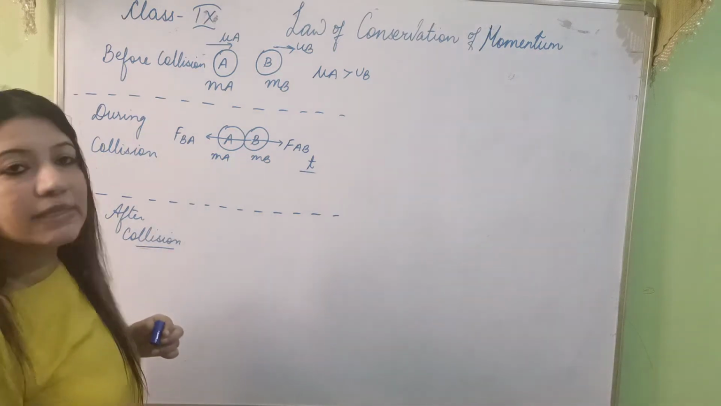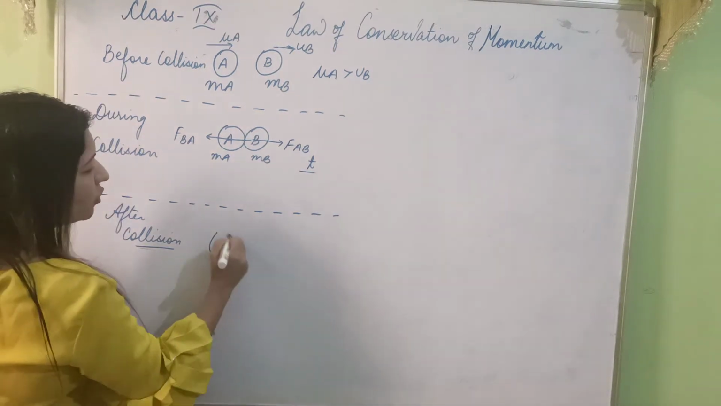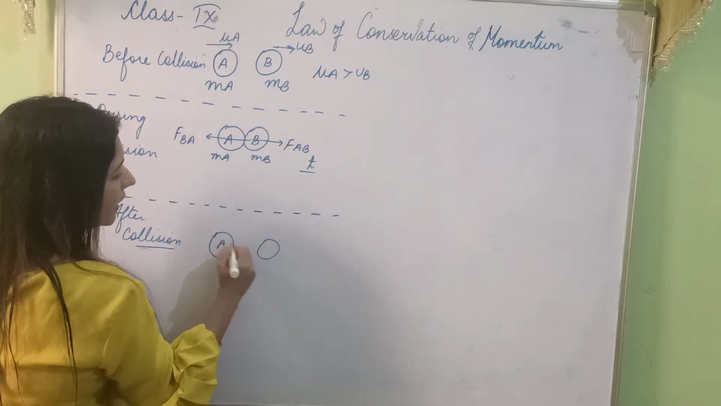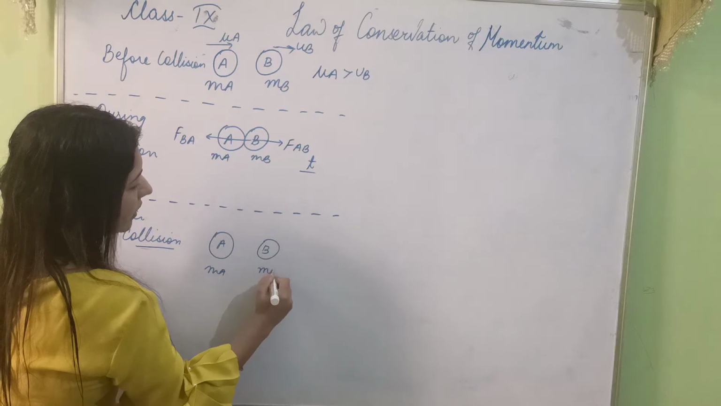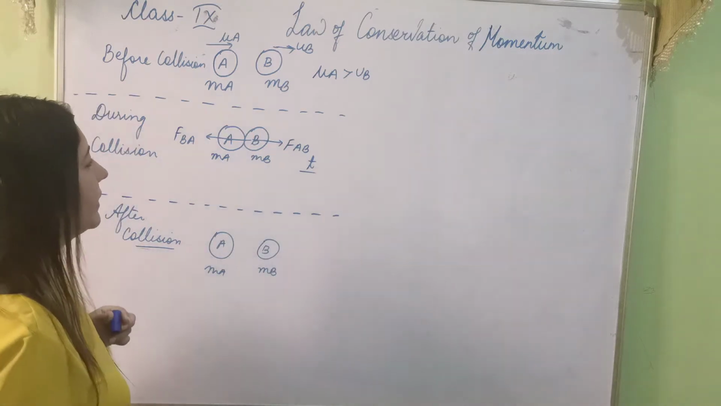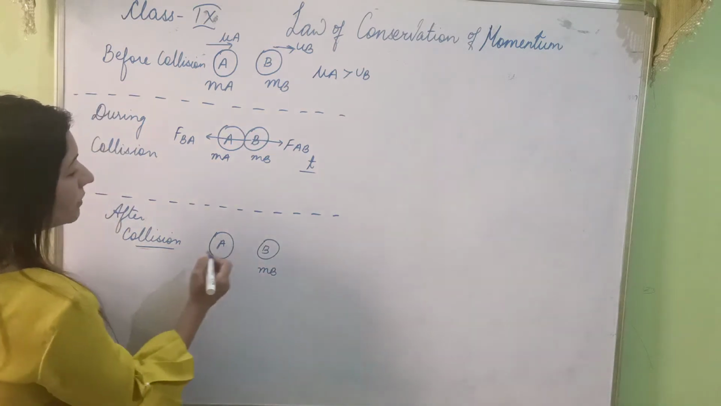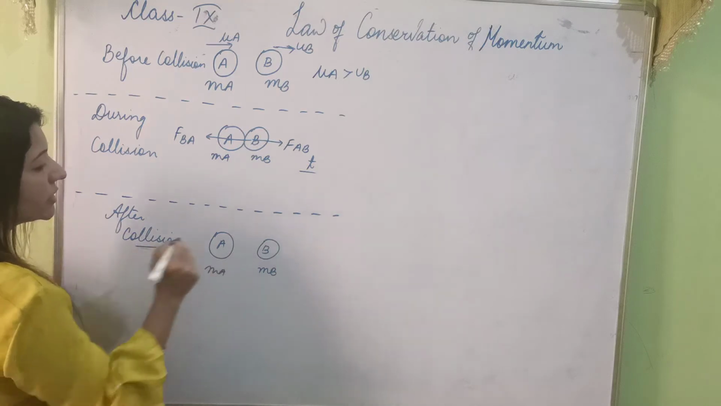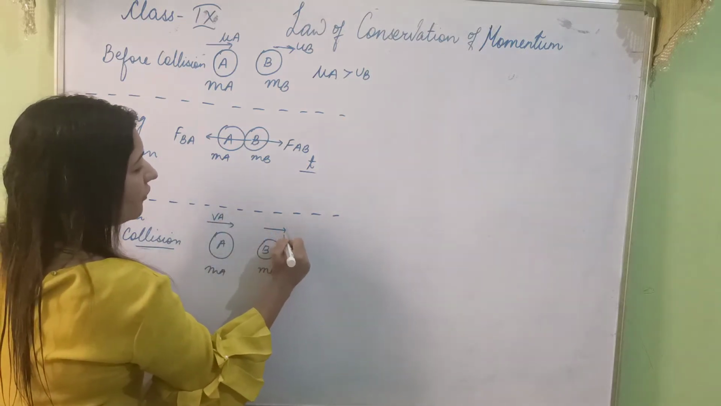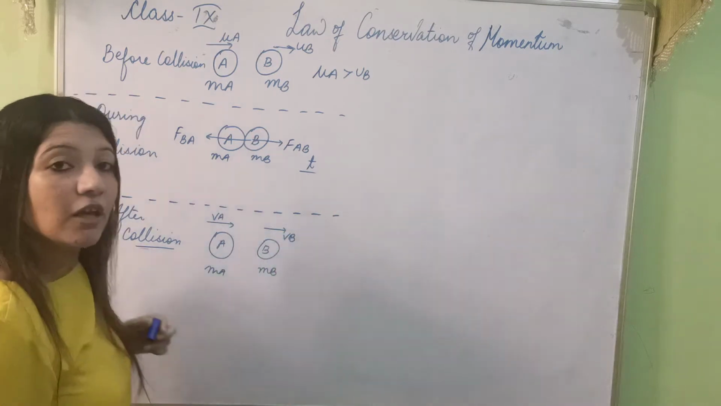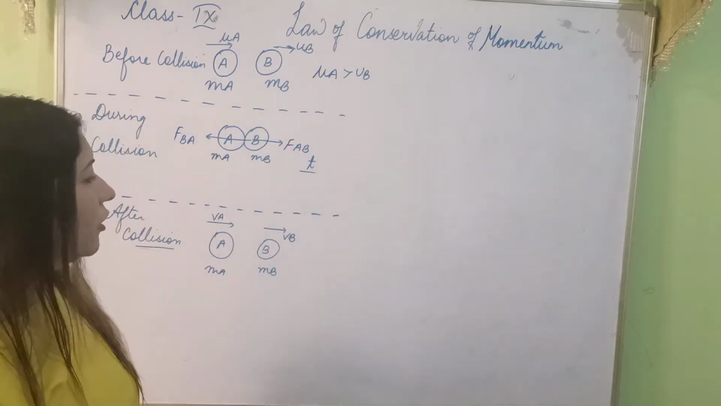Now what happens after collision? After collision, the two objects, A and B, just separate out. Masses are the same, MA and MB, and now they have final velocities VA and VB. These are their final velocities after collision.